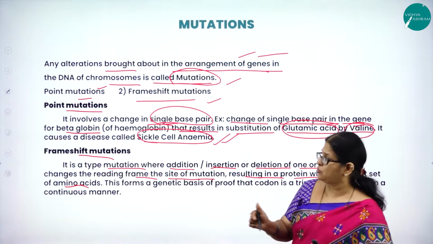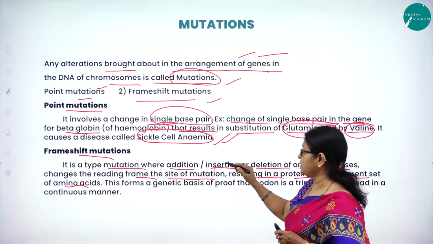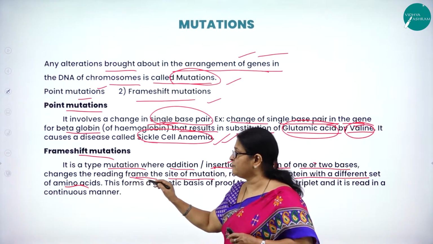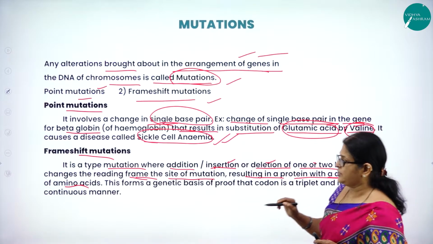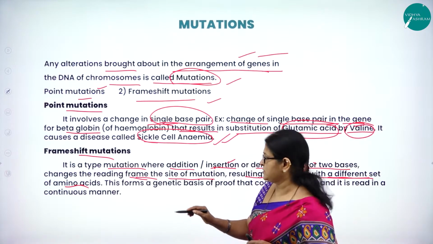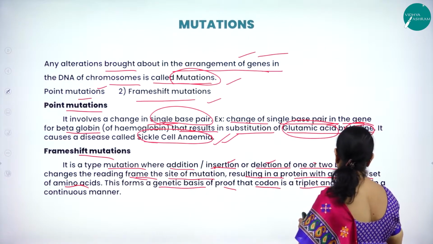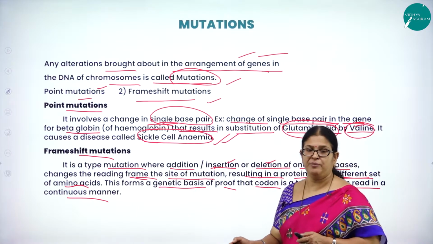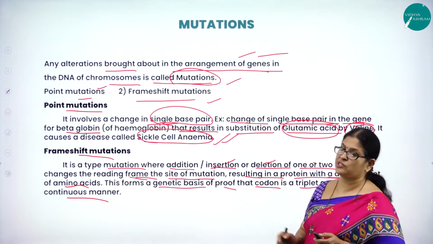In a similar way, what is frame shift mutation? It is a type of mutation where addition, insertion or deletion of one or two bases changes the reading frame from the site of mutation, resulting in a protein with a different set of amino acids. So this forms the genetic basis of proof that the codon is a triplet and it is read in a continuous manner. Such a type of mutation is called frame shift mutation. So hope you have understood what is mutation.